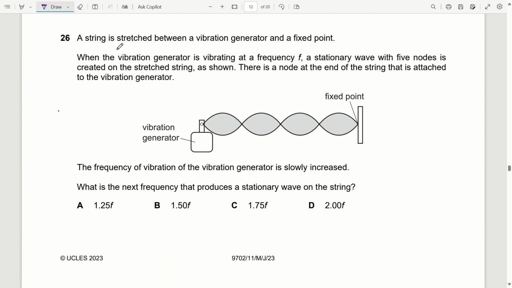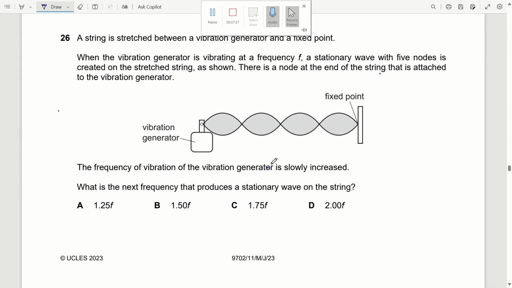Question 26. A string is stretched between a vibration generator and a fixed point. When the vibration generator is vibrating at frequency f, a stationary wave with 5 nodes is created on the stretched string as shown. There is a node at the end of the string that is attached to the vibration generator. The frequency slowly increases. What is the next frequency that produces a stationary wave?